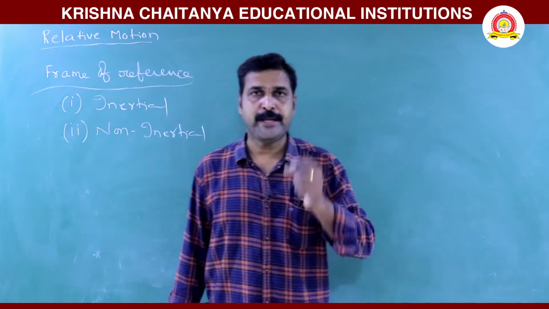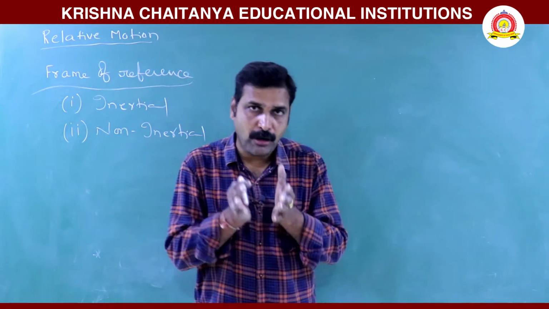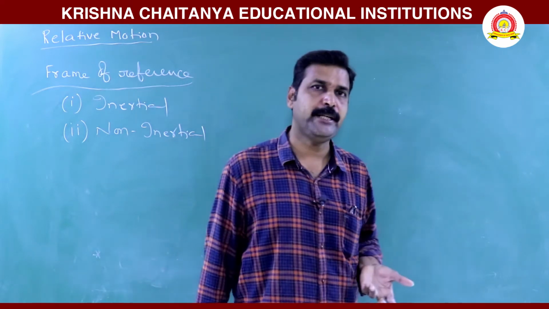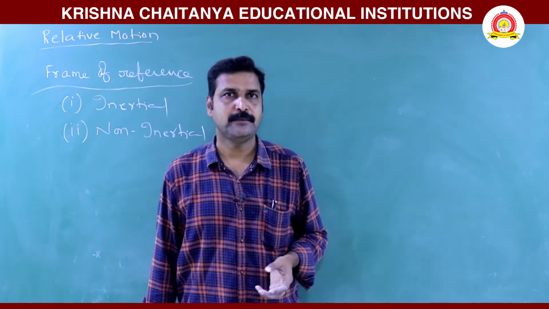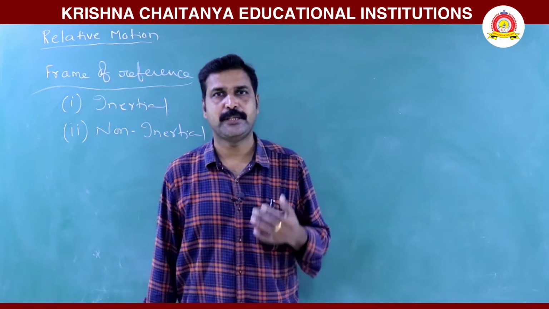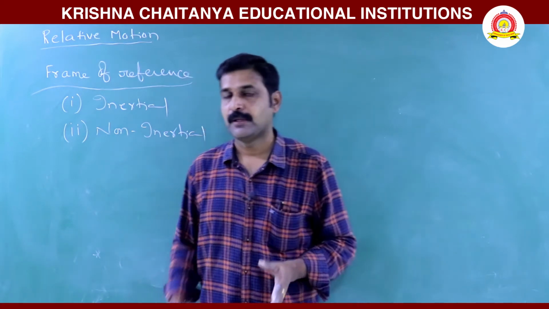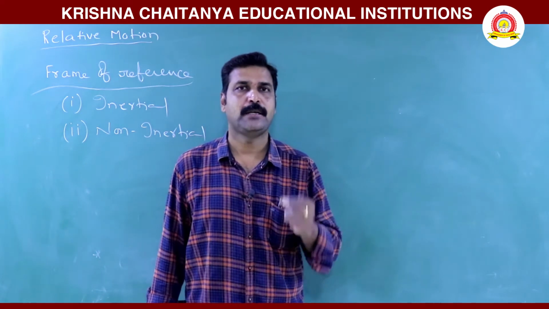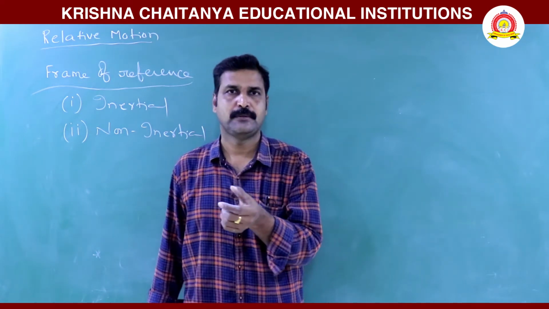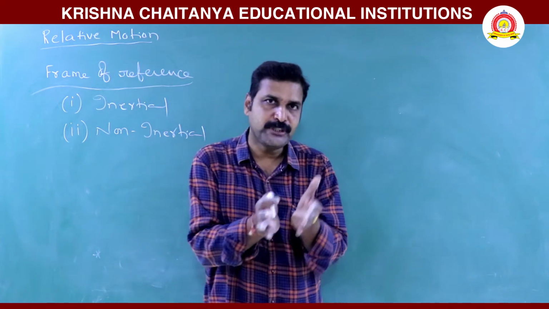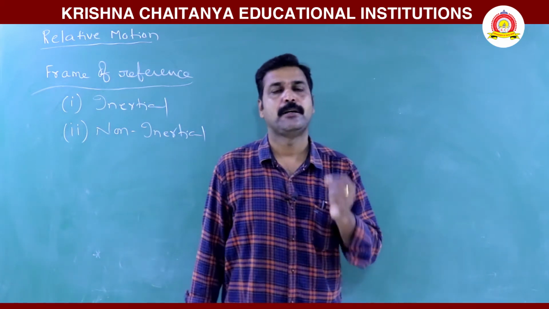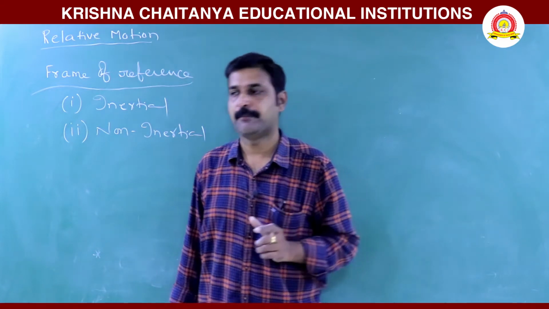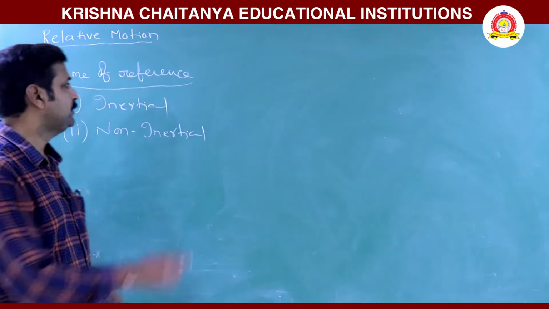A frame of reference, that means a coordinate system, may be a classroom, laboratory, or the terrace of your house, whatever it may be. If you are observing the motion in a frame which is at rest or which is moving with constant velocity, meaning acceleration is 0,